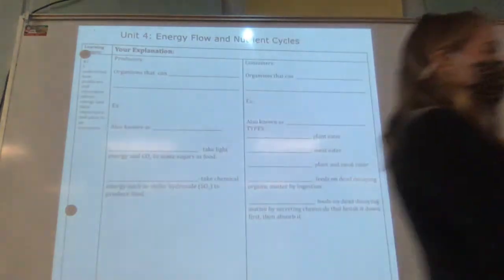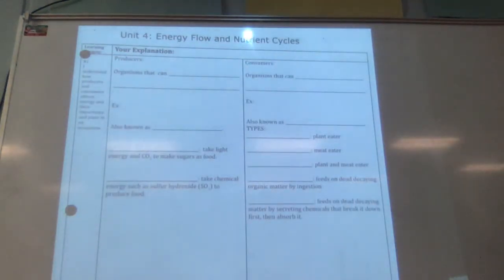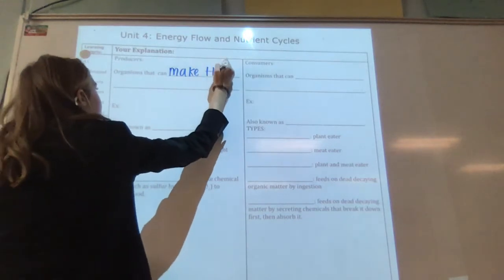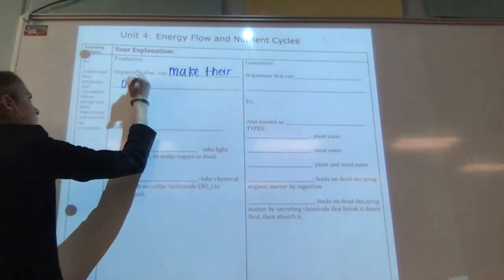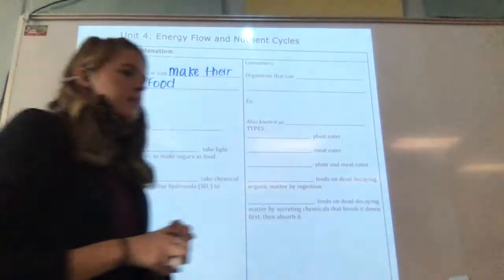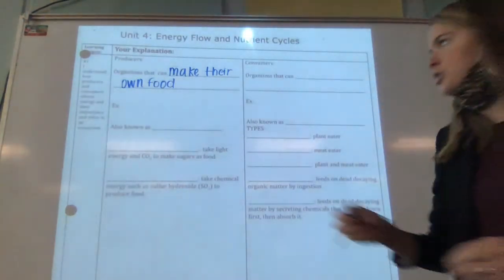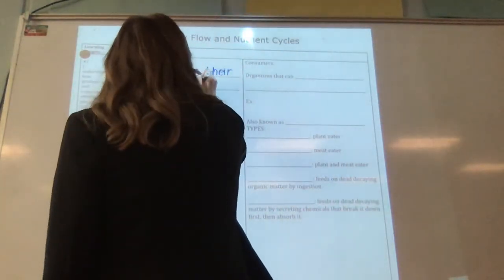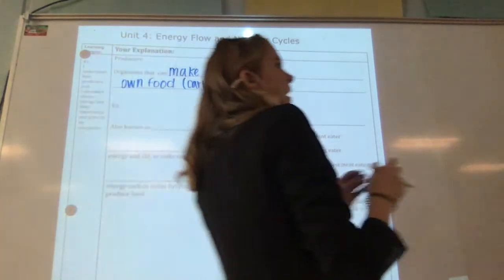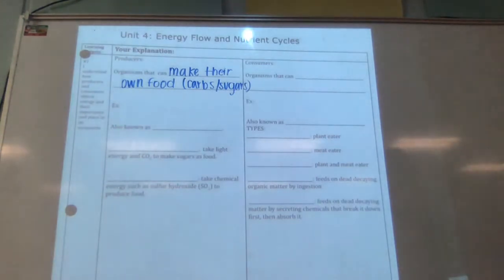So today we're looking at producers and consumers. You should have already done an activity on producers and consumers and sorted them into 2 separate groups. So in general, as you probably know, producers are organisms that can make their own food. They make their own carbs and sugars. Our whole last unit was on these carbs and sugars and how they make them.